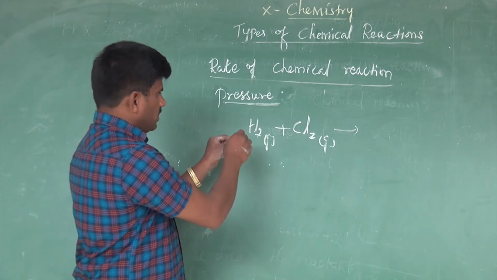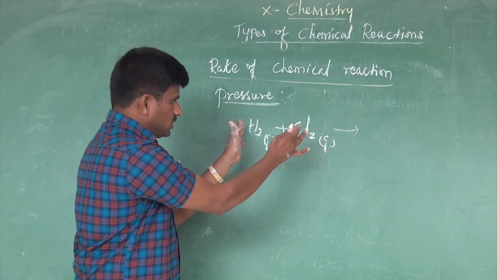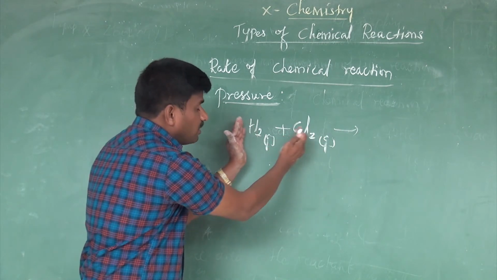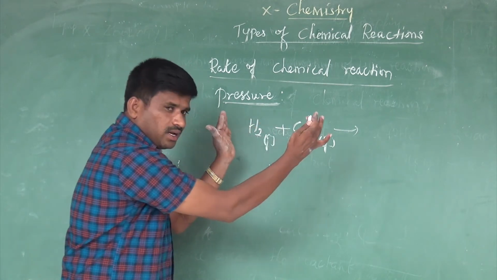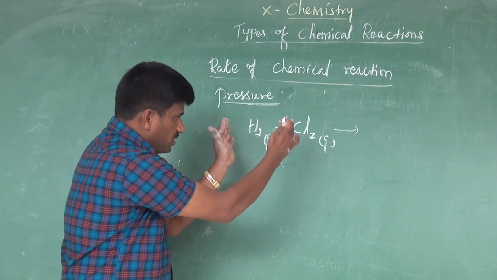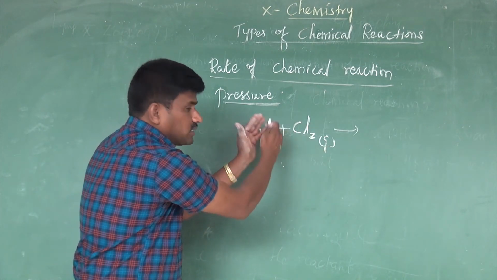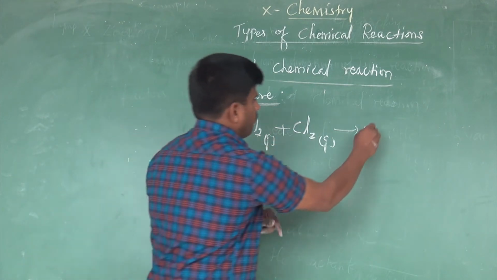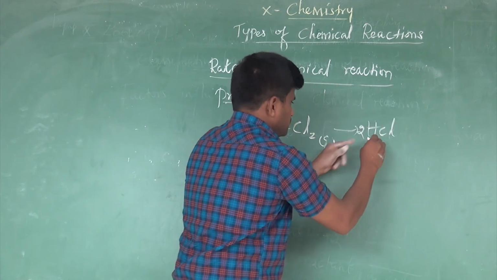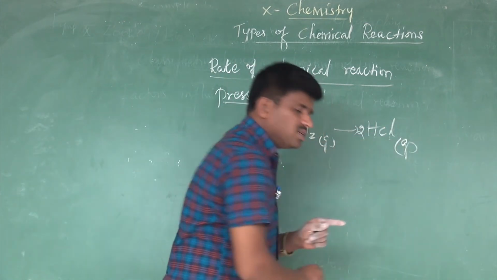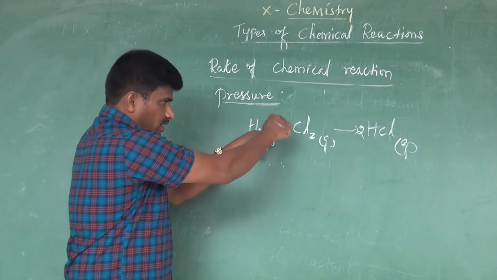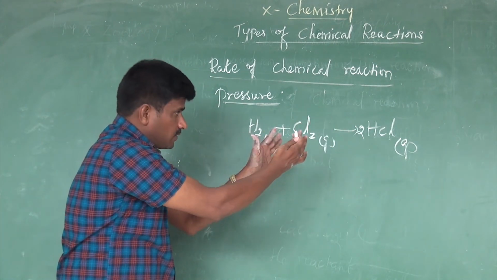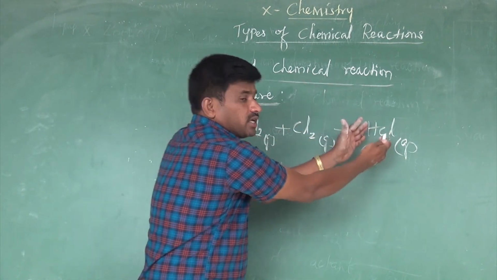while mixing, these two are gases. When pressure is applied, they come closer. Hydrogen and chlorine get closer, and by coming closer, the reaction takes place. By coming closer, they collide with one another and form hydrogen chloride, which is also in gaseous form. We are increasing the pressure of hydrogen and chlorine, these two come closer by colliding, and form hydrogen chloride gas.